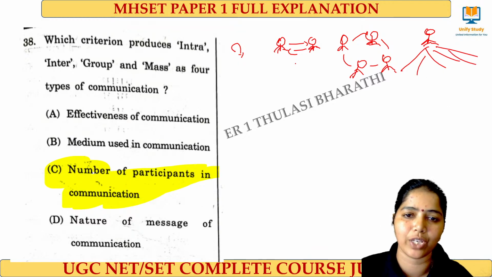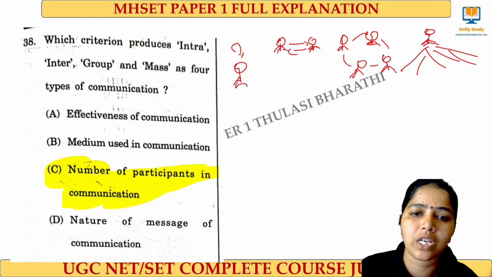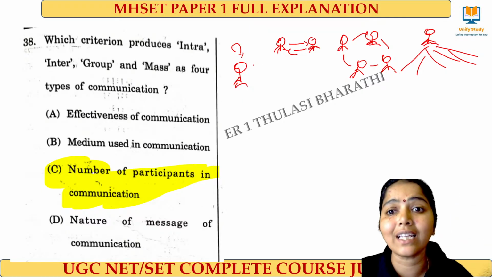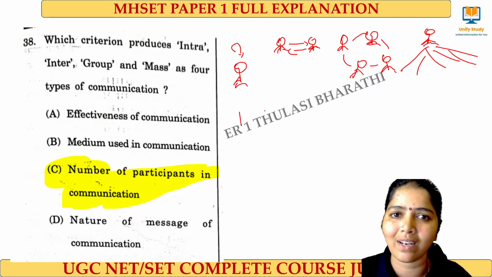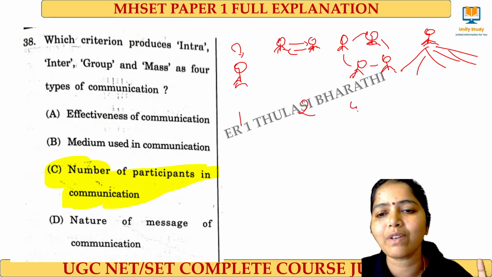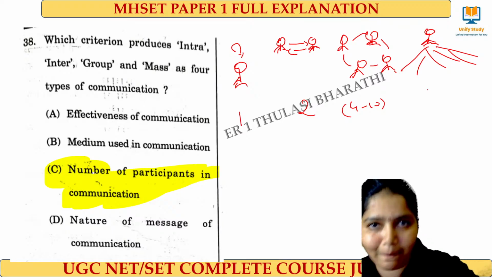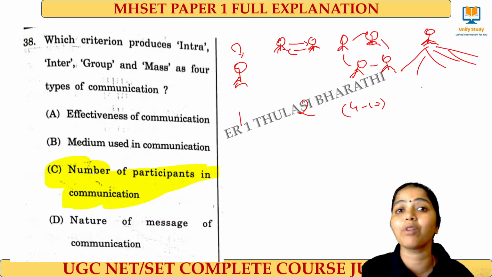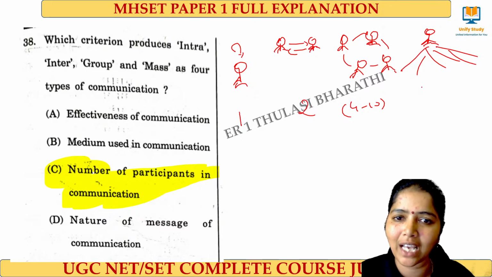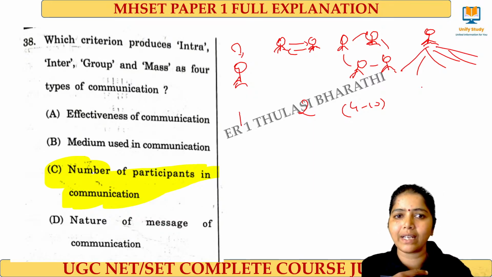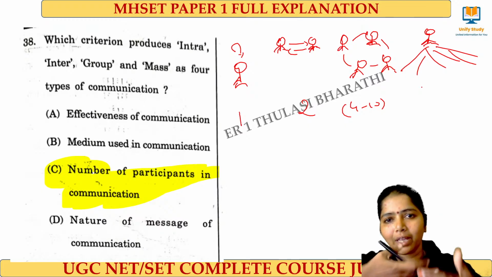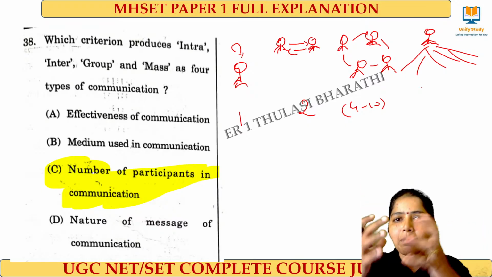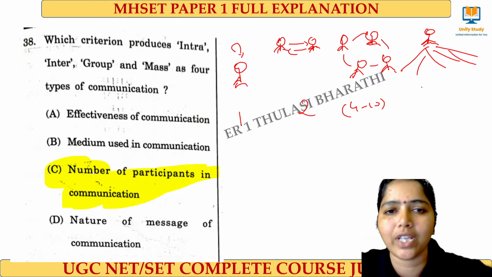Is called mass communication. And here, in these types, what is the criteria? The criteria is the number of participants. See, it is 1 here, 2 here, between 4 to 10 here, and many here. So the criteria with respect to these types is nothing but the number of participants in the communication. Clear? Intra means within myself, inter means 2 people, group communication means 4 to 10 people where I come to a common conclusion. Mass means a larger number of heterogeneous audience.